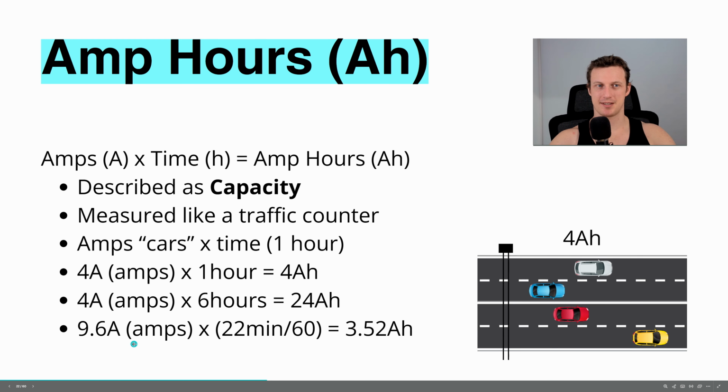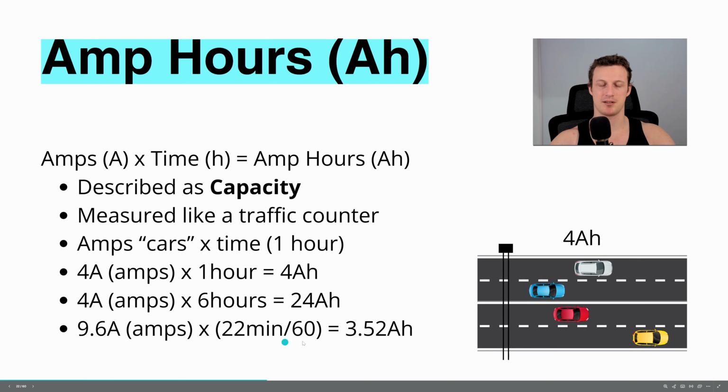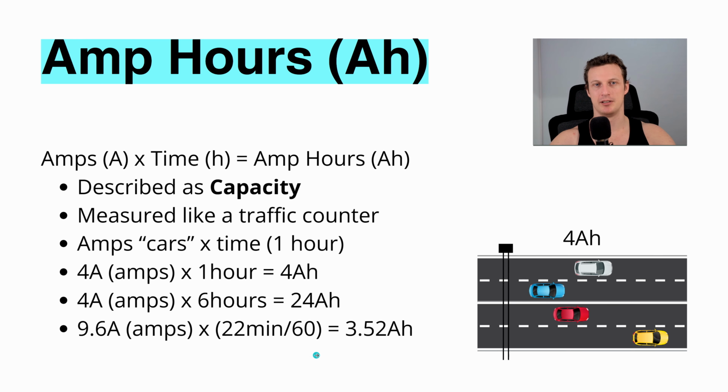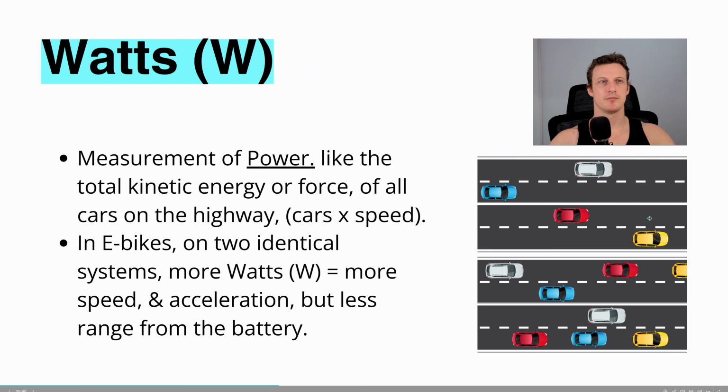Or 9.6 cars every hour over the span of 22 minutes. So that's why this number is smaller at 3.52 amp hours, because we weren't measuring the full hour. If you need to convert minutes into hours, by the way, just take the minutes and divide it by 60.